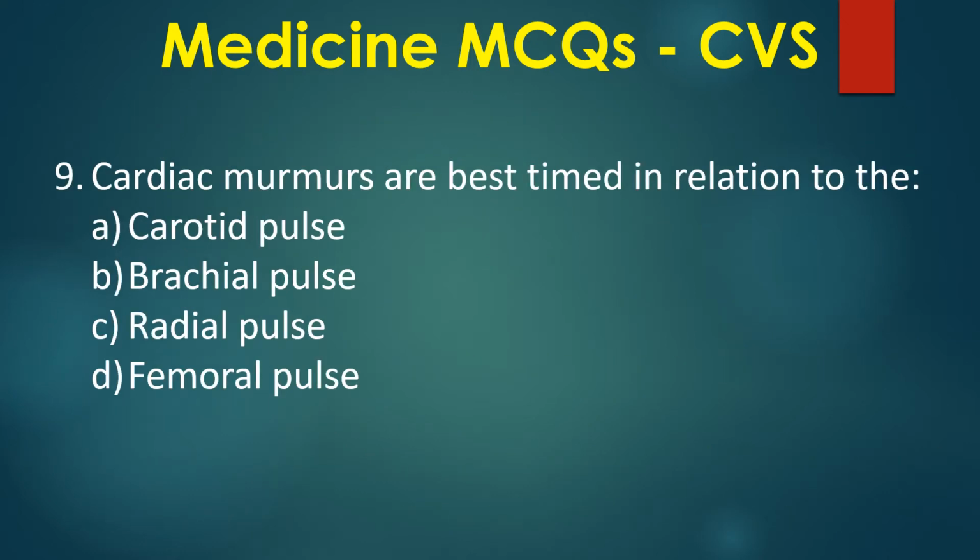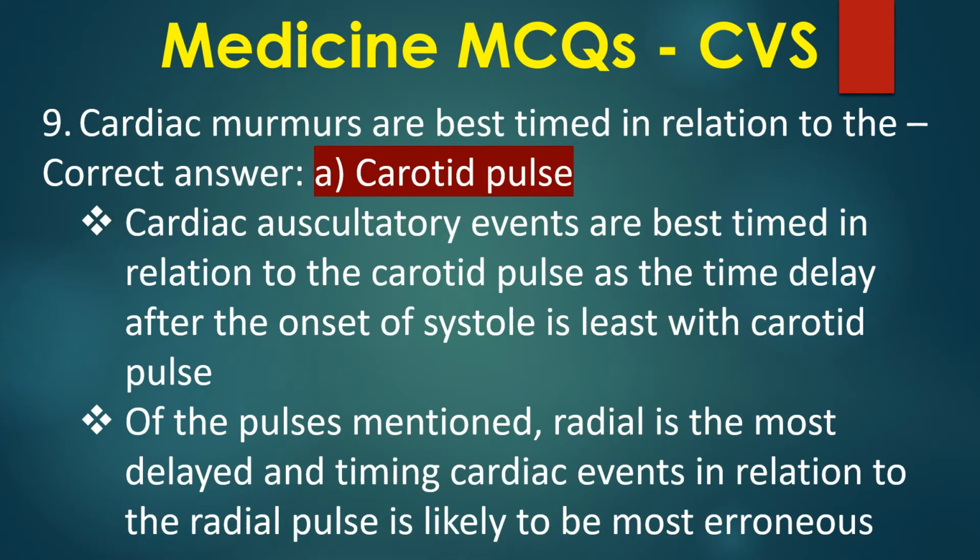Cardiac murmurs are best timed in relation to the: A. Carotid pulse, B. Brachial pulse, C. Radial pulse, D. Femoral pulse. Correct answer: A. Carotid pulse.